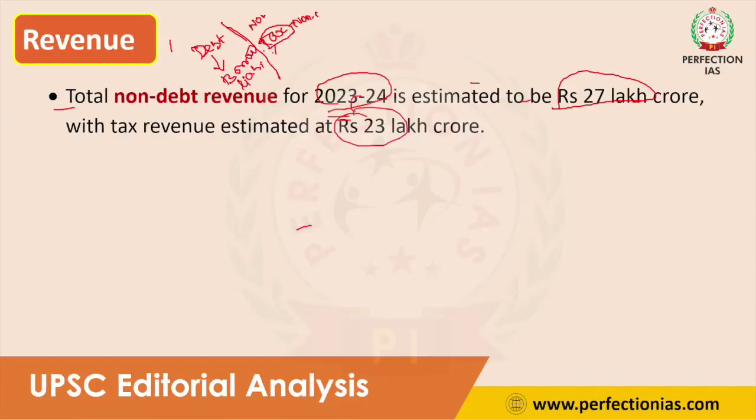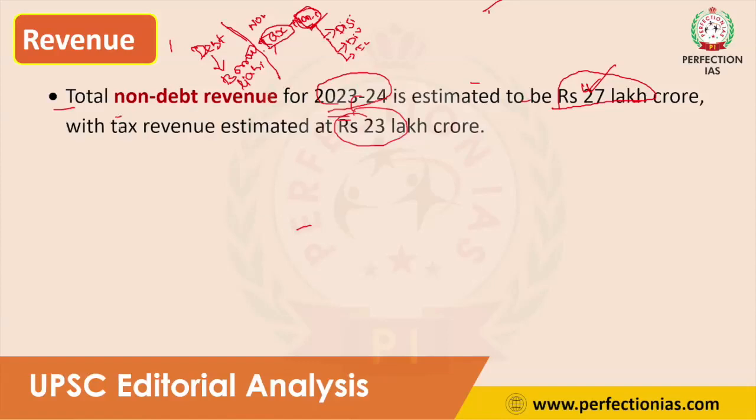So these are known as government tax revenue, and government non-tax revenue means revenue from disinvestment of public sector undertakings, and revenue from dividends and interest. So these are non-tax revenue. In the 2023 budget, the government estimated its non-debt revenue at around 27 lakh crore.